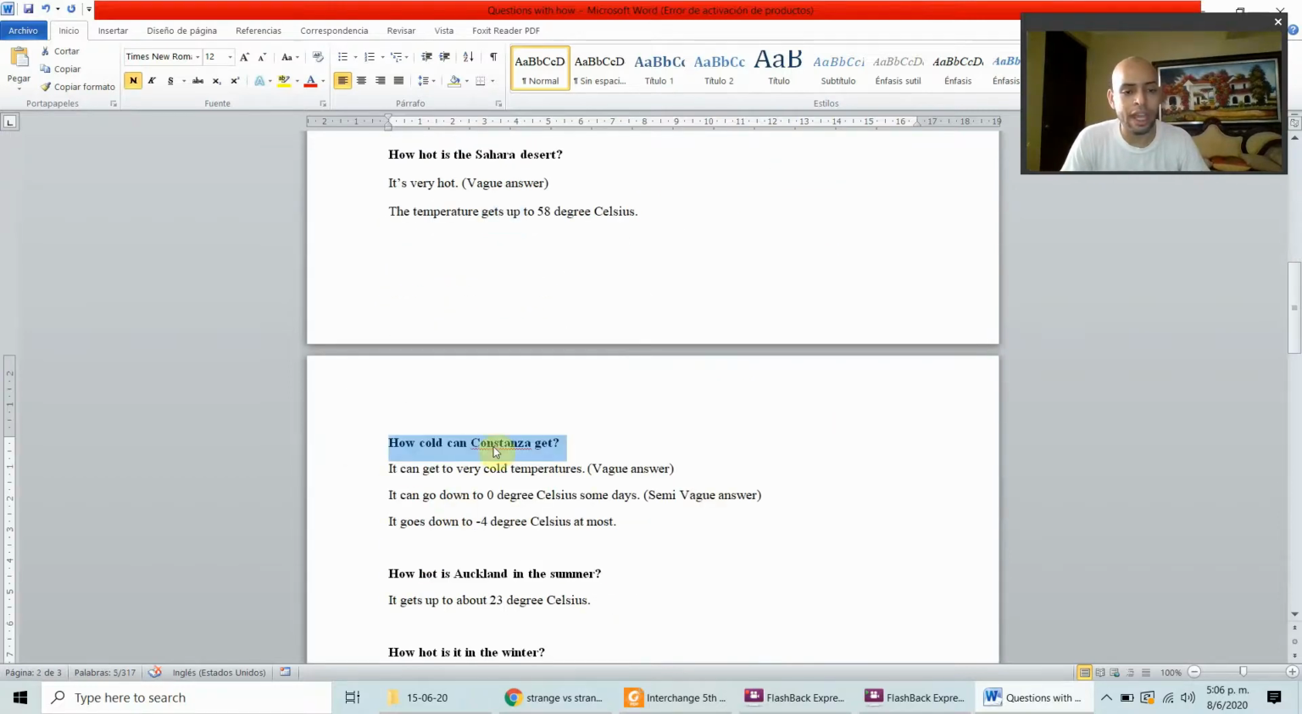And how cold can Constanza get? It can get very cold temperatures. Okay, that's a big answer. It can get to very cold temperatures. Okay, can you be more specific? Oh, it can go down to 0 degrees Celsius some days. Oh, it's more specific, but you can be more specific than that. Okay, it goes down to negative 4 degrees Celsius at most.